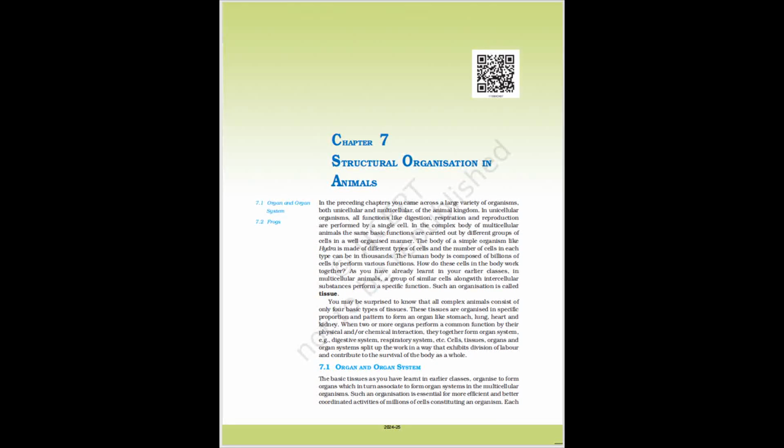7.2 Frogs. Frogs can live both on land and in freshwater and belong to class Amphibia of phylum Chordata. The most common species of frog found in India is Rana tigrina. They do not have constant body temperature, that is, their body temperature varies with the temperature of the environment. Such animals are called cold-blooded or poikilotherms.